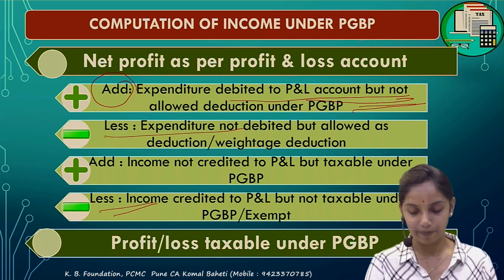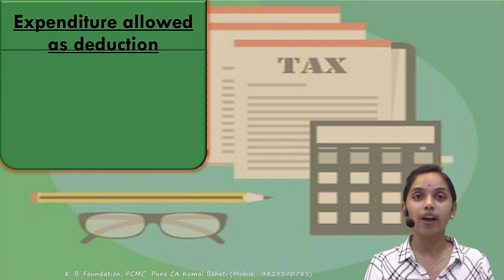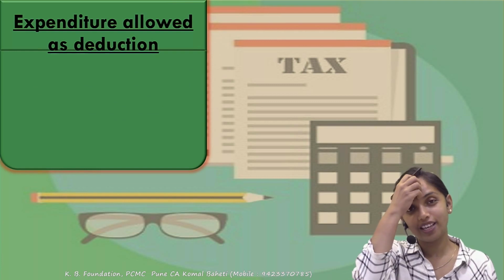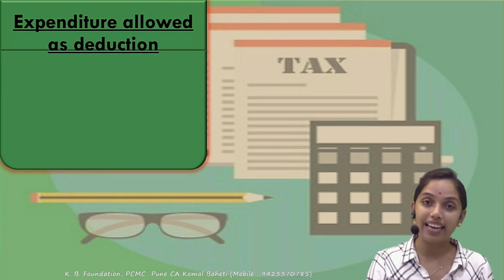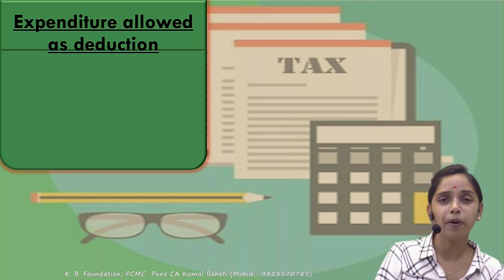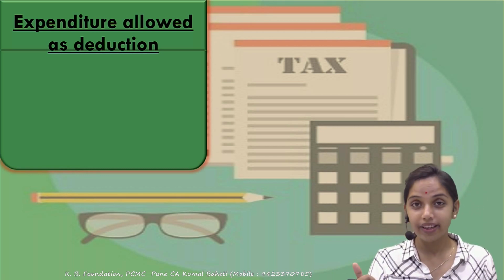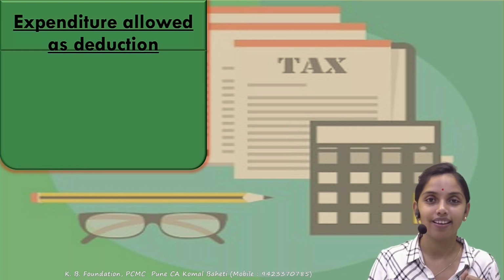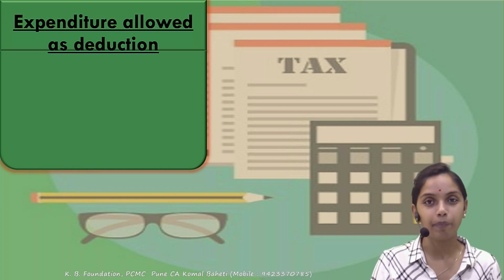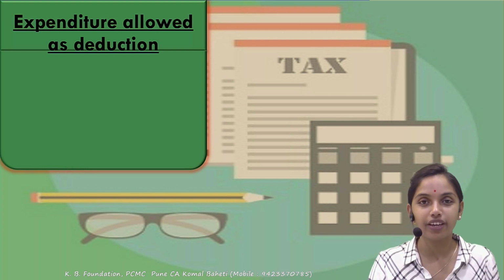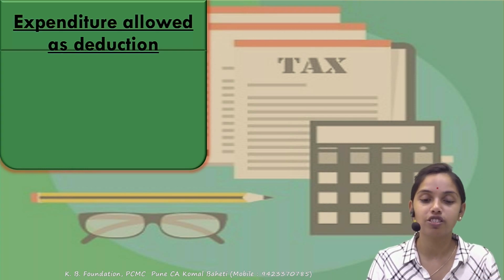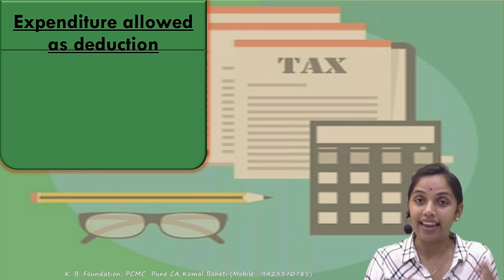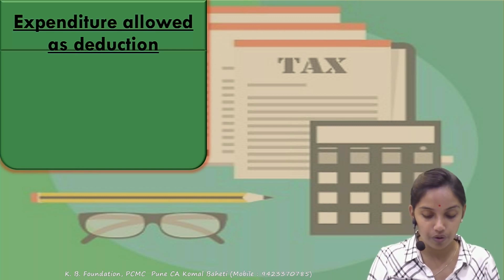Add, less. The next one is expenditure to be allowed under the income tax. Sections 30 to 37, the full sequence, talk about the expenditure to be allowed as a deduction. But if these are already debited to P&L, we need not do anything, just write down a note. But if it has not been debited to P&L, then we need to reduce it in the computation of income, because our base is the profit as calculated under the books of account. The P&L made from the books of account is our base. If it is not debited, then minus. If already debited and allowed, nothing to do. Correct? Just write down a note for it.